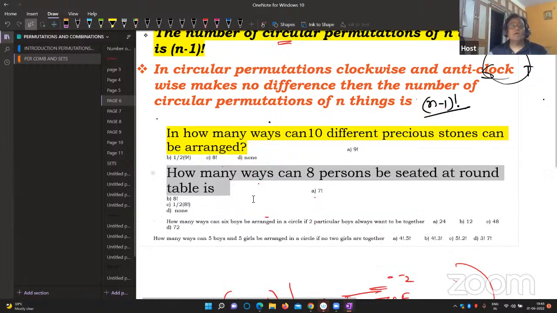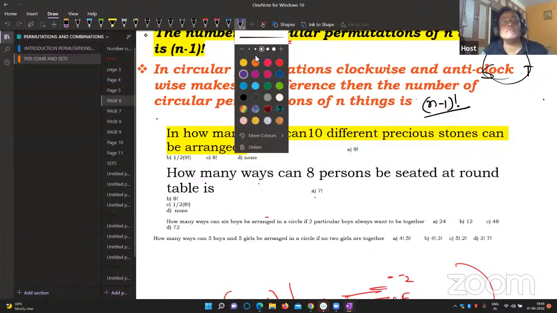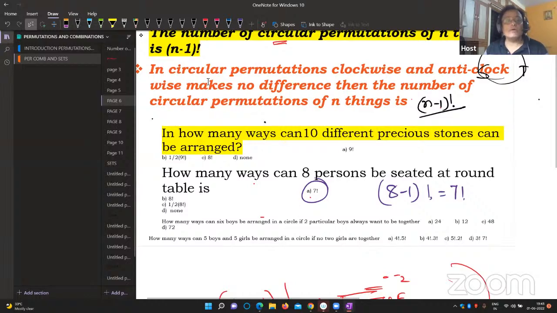How many ways can 8 persons be seated at a round table? 8 persons means person 1, different person 2. Here the answer is simple: 8 minus 1 factorial only. So the answer is 8 minus 1 factorial, that is equal to 7 factorial. Yes, options are here. Some options are there. Next, go for the next question.